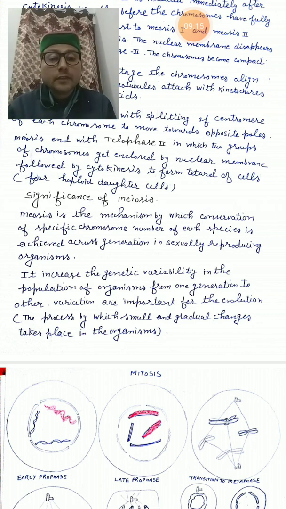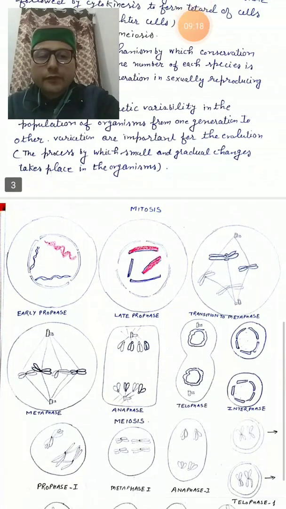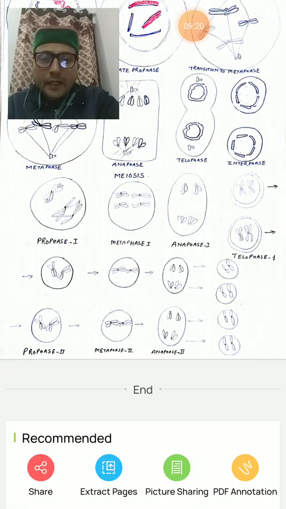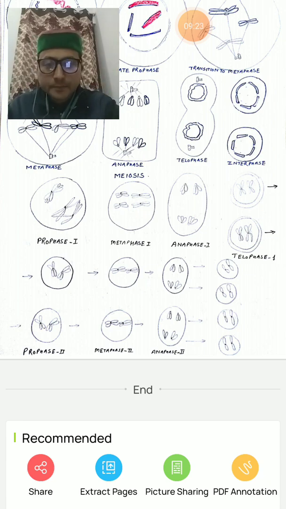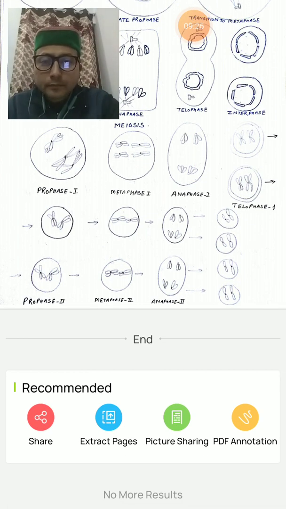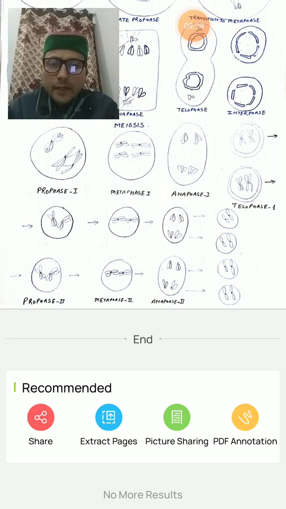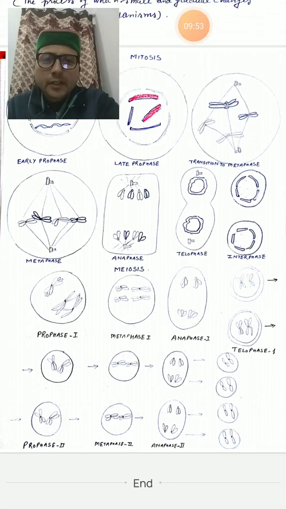Then we talk about this diagram. Mitosis we have already discussed, and for the diagram of meiosis you can simply see here. This is the diagram. Prophase 1, metaphase 1, anaphase 1 and telophase 1. You can see here 2 cells are formed. Then prophase 2 and so on, and then ultimately it leads to the formation of 4 daughter cells. So this is about meiosis. This is a very simple process. I hope this is clear to you.